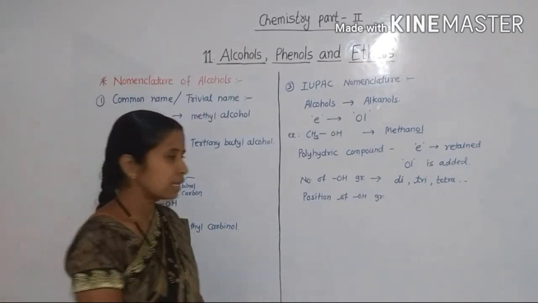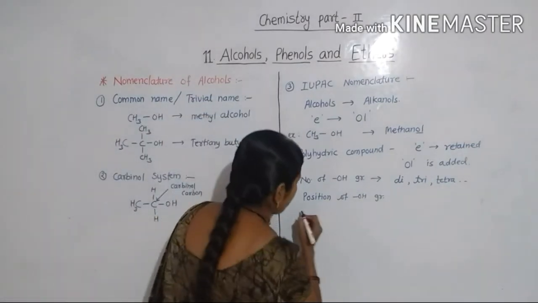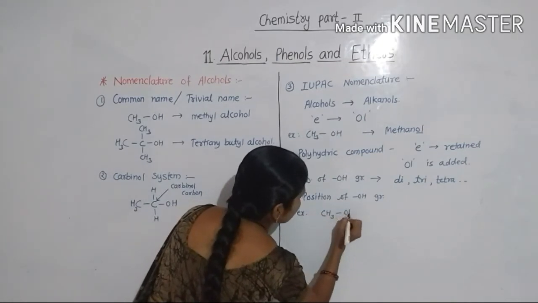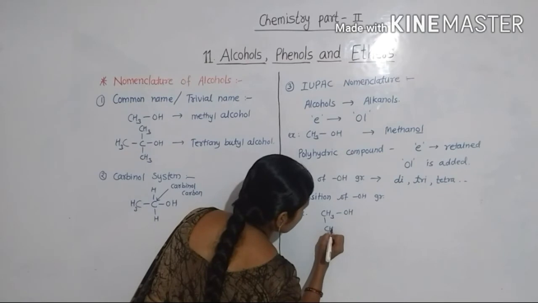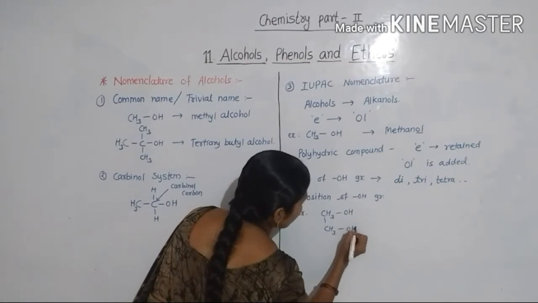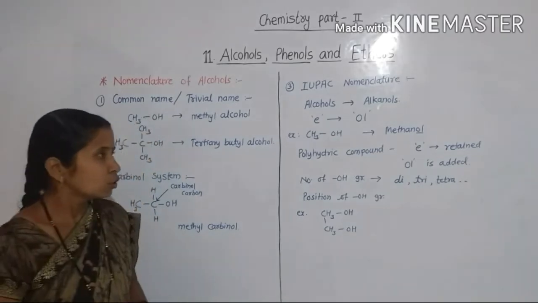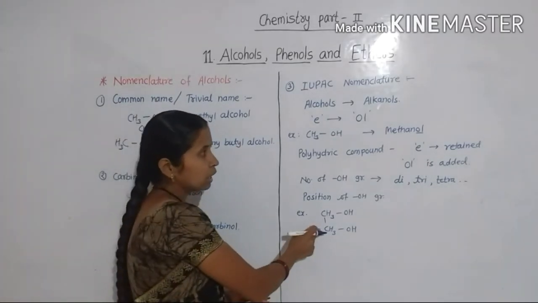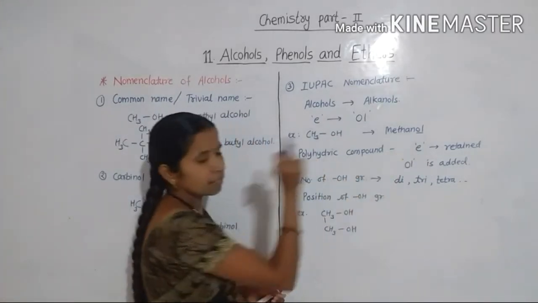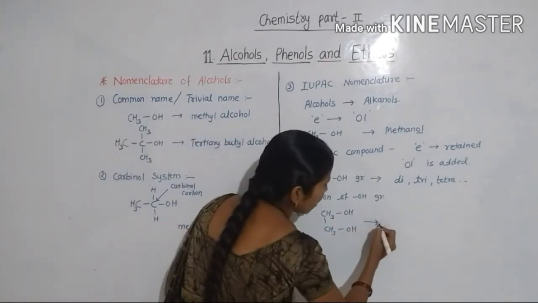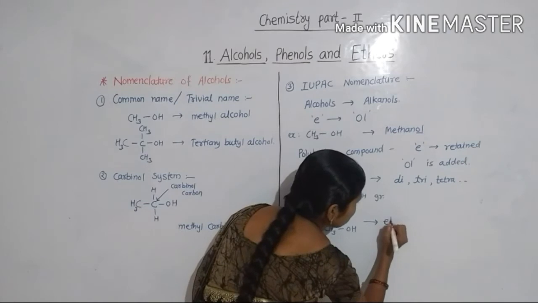So let's see the example: CH2OH-CH2OH. This is a polyhydric compound. So the e is retained and the suffix ol is added.